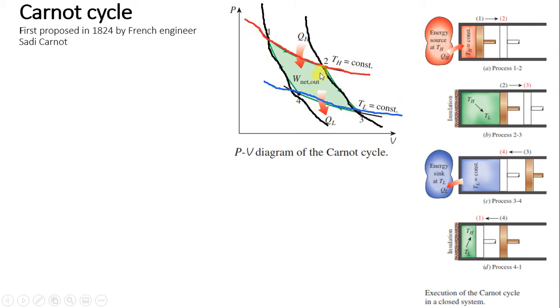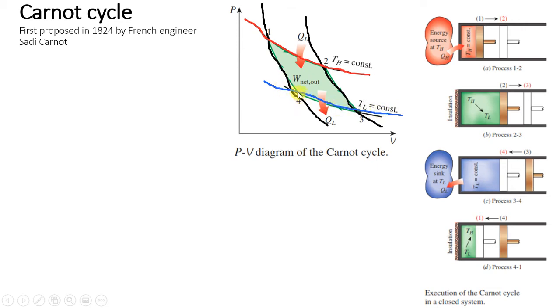Now we will verify this with the previous concept which we have studied. At point number 1, the isentropic curve is steeper. Here you can see the black color curve is steeper and the red color curve slope is less. For point 2 also, the isentropic curve is steeper and the red isothermal curve is less steep. For point 3, the isentropic is steeper and the isothermal is a bit lesser.